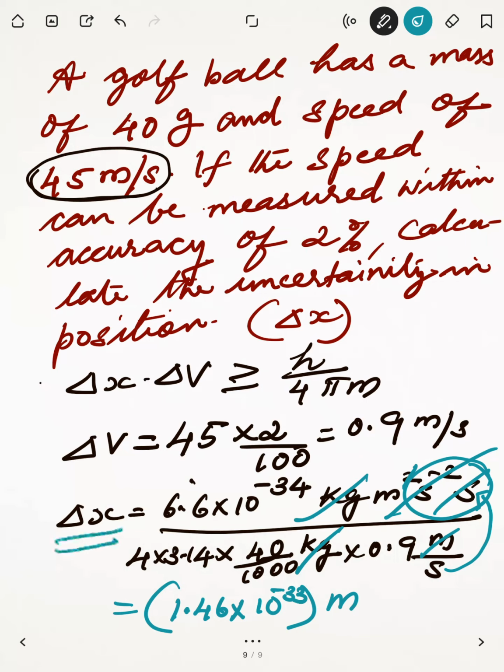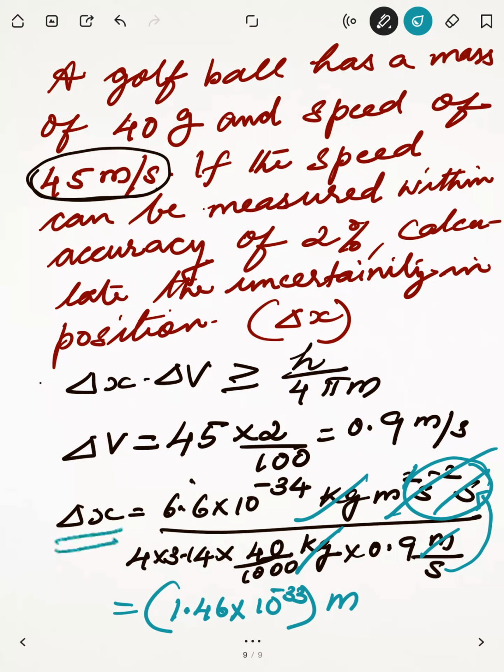This is delta x, that is the uncertainty in position. Means this is very less. Uncertainty is very less. Of course, it is a golf ball. You can make out such a macroscopic substance. You can easily see that golf ball. So that's about this uncertainty principle. We are going towards this quantum mechanical model.